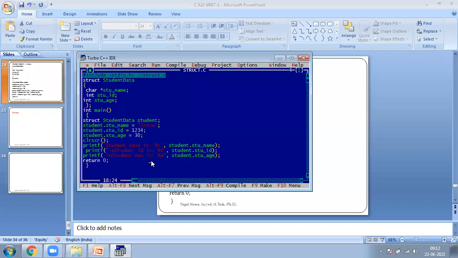In this way, we can create a structure. Simply, structure is a collection of different data types. That may be integer, float, or character, whatever it may be. We can use any built-in data types in our structure. This is used to create real-time objects like student information or employee information. This is about our structures.